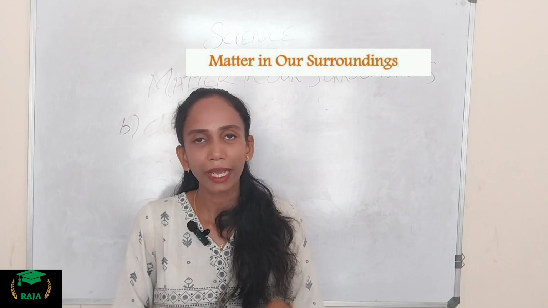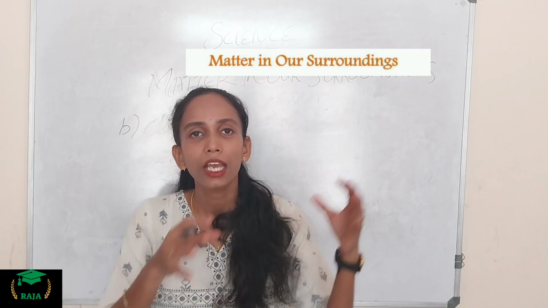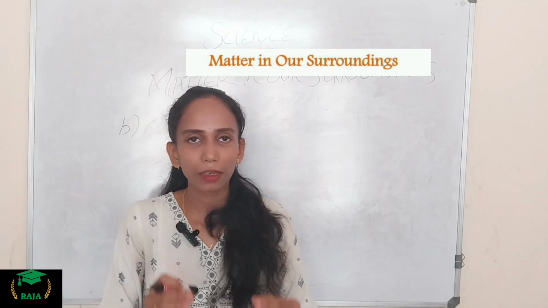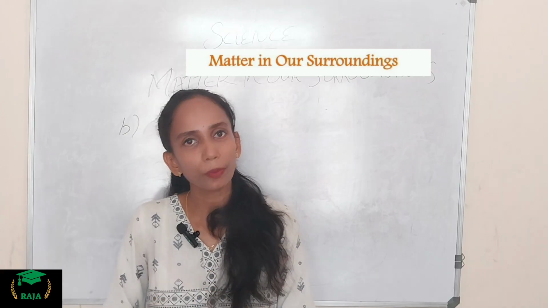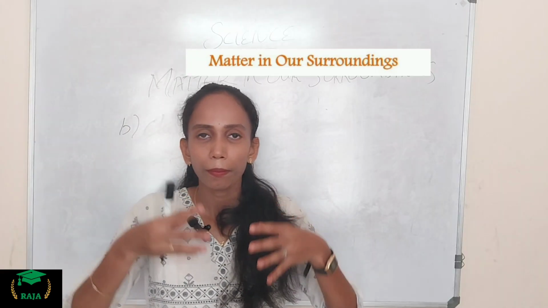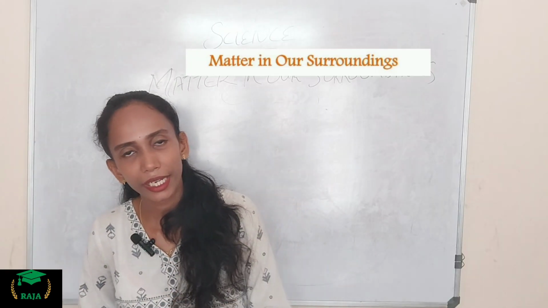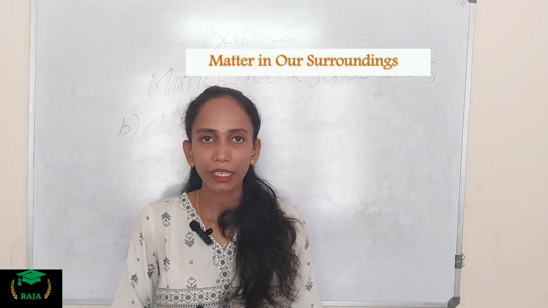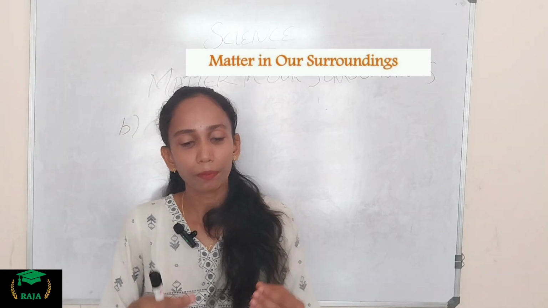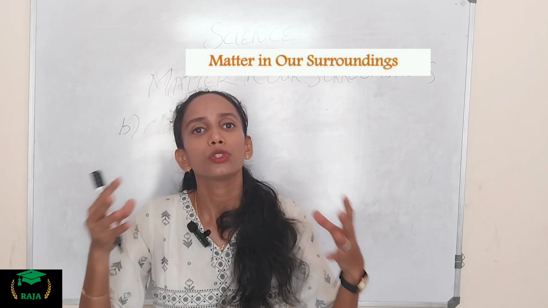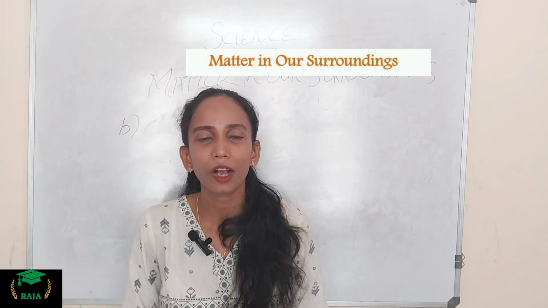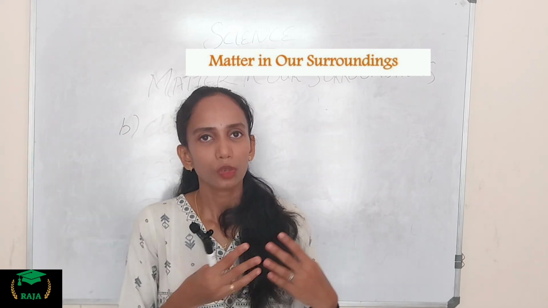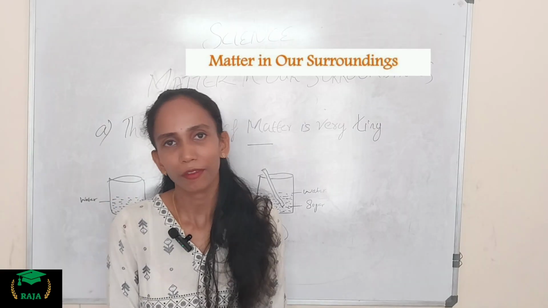So these are the 4 points belonging to the physical nature of matter. Together they form what we call matter.